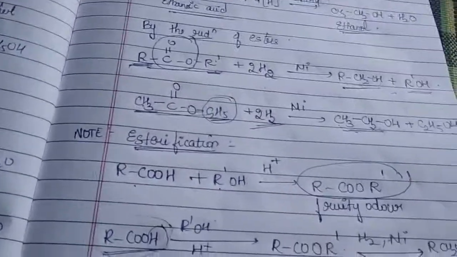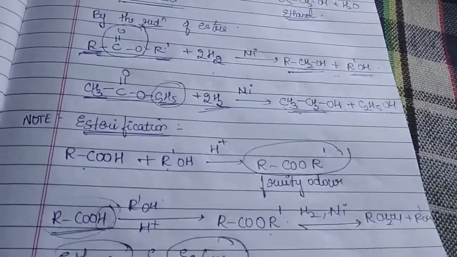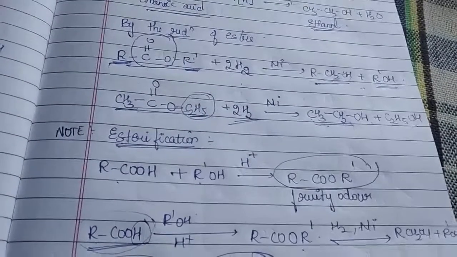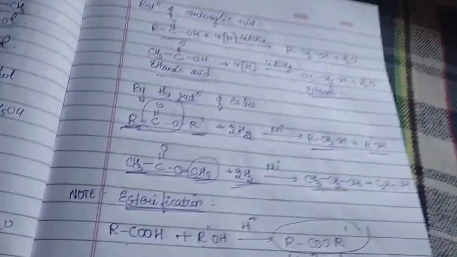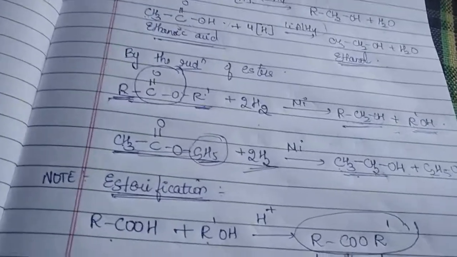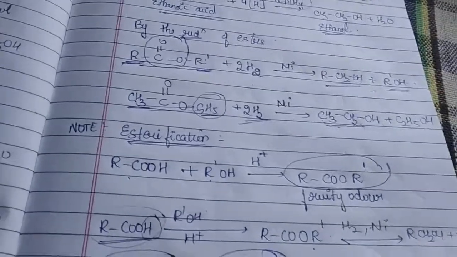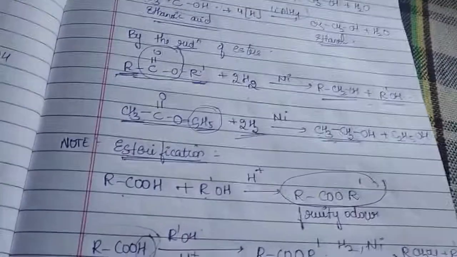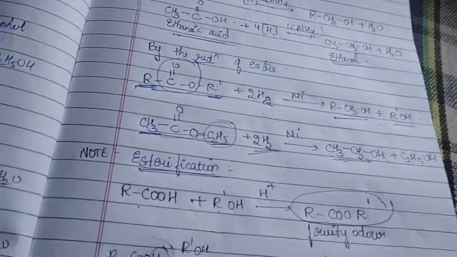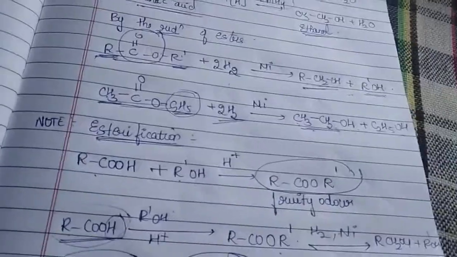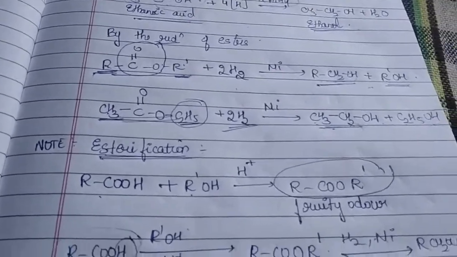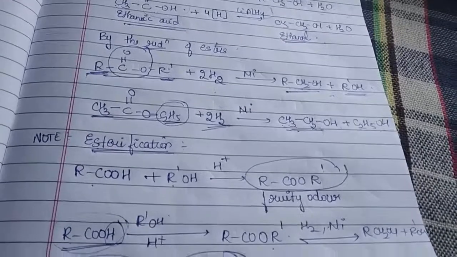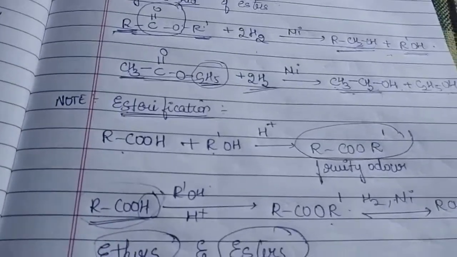Similarly, in the reduction of carbonyl compounds, what are the main things we came to know? Whenever an aldehyde is reduced in the presence of hydrogen and a nickel, platinum or palladium catalyst, we will be getting primary alcohol. I repeat, aldehydes on reduction give you primary alcohols. Is that clear? Similarly, ketones on reduction give you secondary alcohols. I repeat, ketones on reduction give you secondary alcohols. Similarly, when you are reducing your carboxylic acids, we will be getting primary alcohol. When you are reducing your esters, once again we'll be getting primary alcohol.